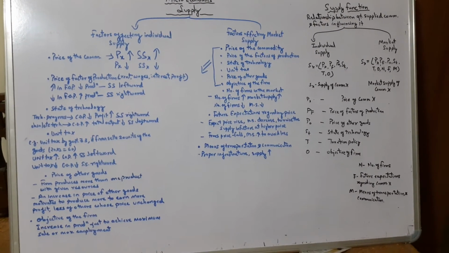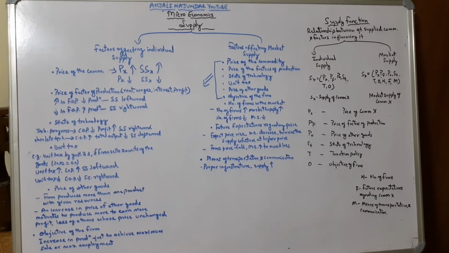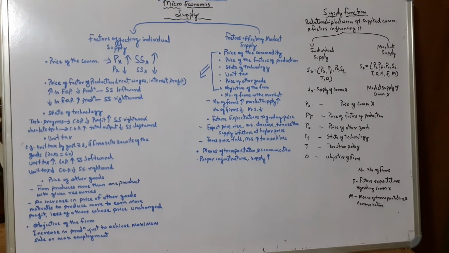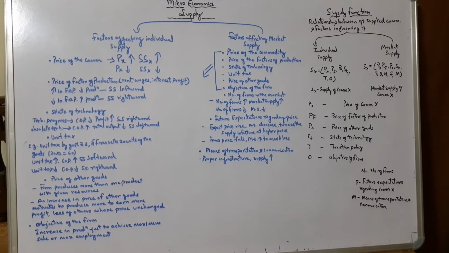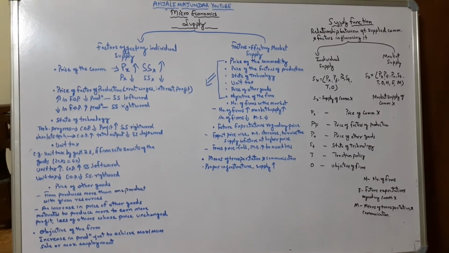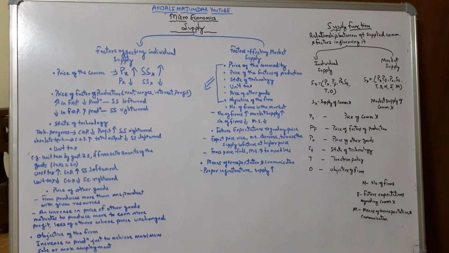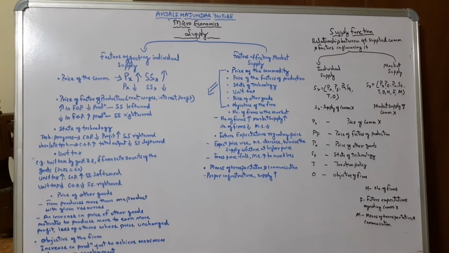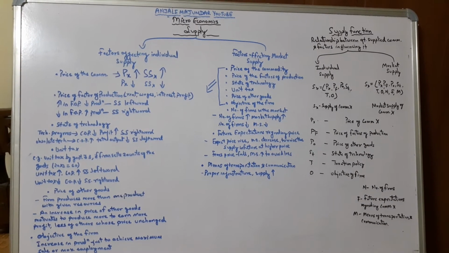Now before starting market supply, let me tell you one thing: all these 6 points will be covered exactly the same in market supply also. Besides these 6 points, 3 more points will be added, like the number of firms in the market. Now if the number of production units in the market increases, it will definitely lead to an increase in the market supply, right? And just vice versa, if there is a decrease in the number of firms, then market supply decreases.